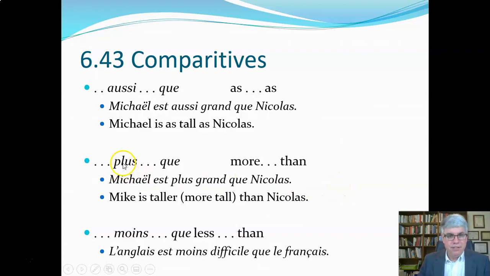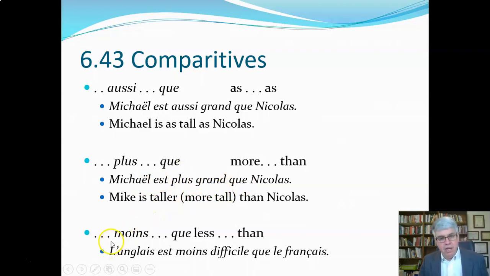Now, this expression plus is going to be complicated because we're going to be using it for a lot of different things, just like the word que can have a lot of different meanings. Plus is going to have a lot of different meanings also. But when we've got plus in front of an adjective, it means more of something.